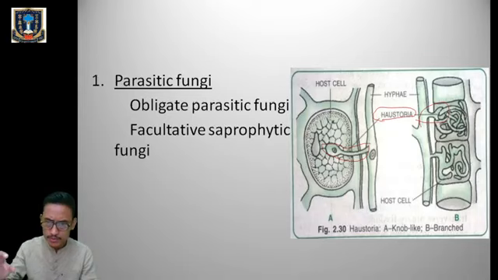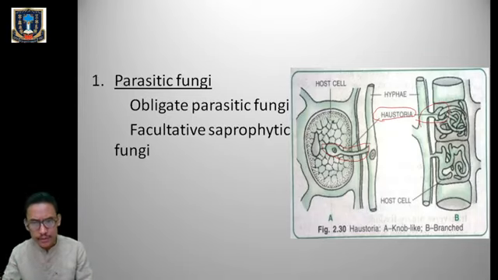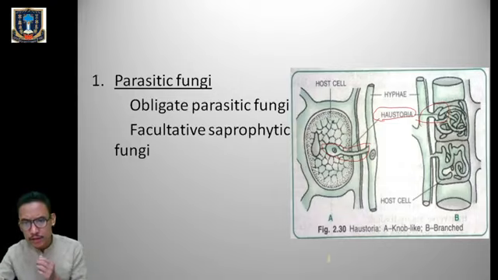Okay, so haustoria may be knob-like or branched. Here you can see the knob-like one in figure A. So this complete structure which I have highlighted over here is the knob-like haustoria.